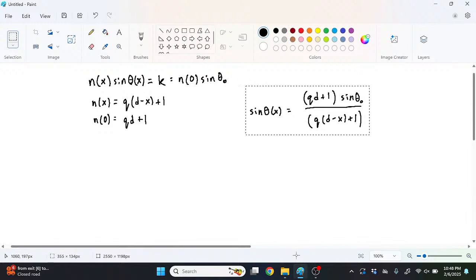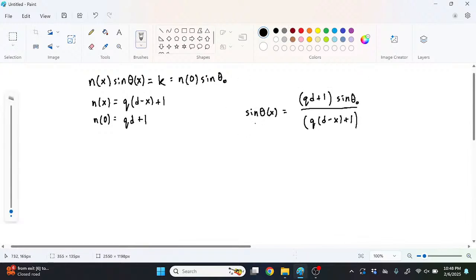So that's pretty nice. Now, if we're considering small angles, just realize that tangent of theta is approximately equal to the sine of theta. And we do know that tangent of theta is equal to dy over dx. Therefore, we can say that dy equals dx tangent of theta.